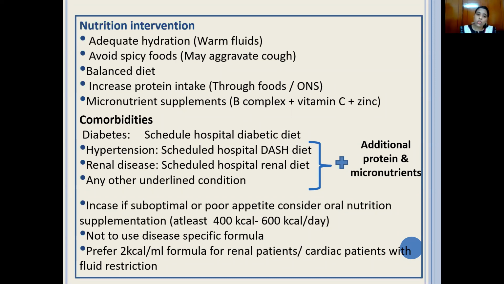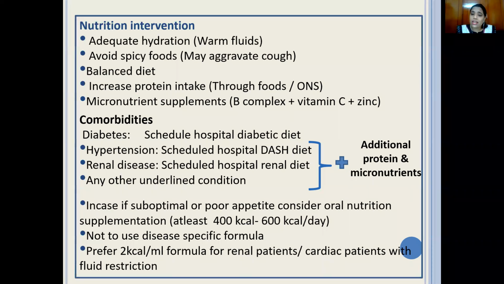Here also, every hospital has therapeutic diets. There could be a diabetic diet, salt restricted diet, renal diet, high protein diet, etc. So if the patient is diabetic, put them on the hospital diabetic diet and follow all the principles of controlling blood sugar levels. If the patient is hypertensive, control the blood pressure. If there is renal disease, control the renal parameters, very important.